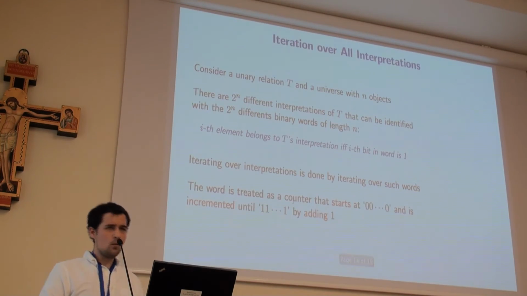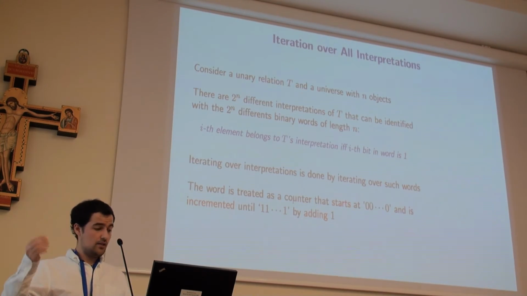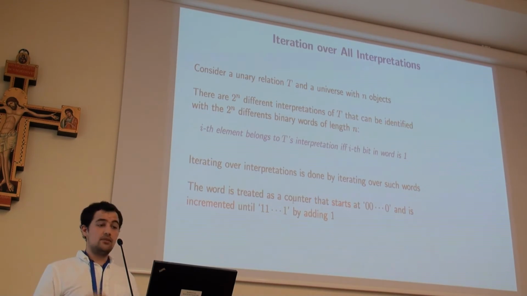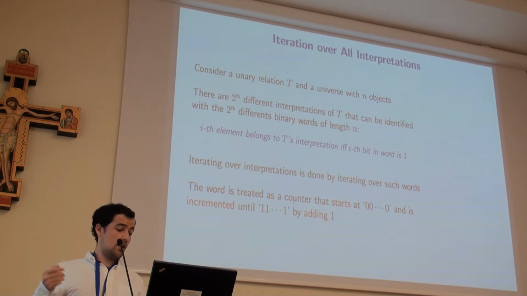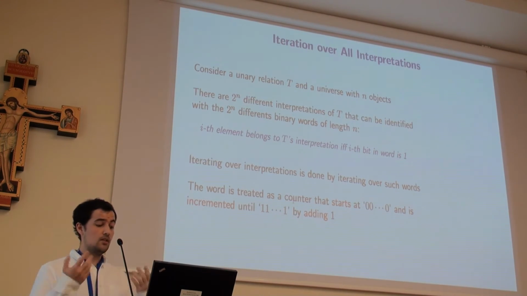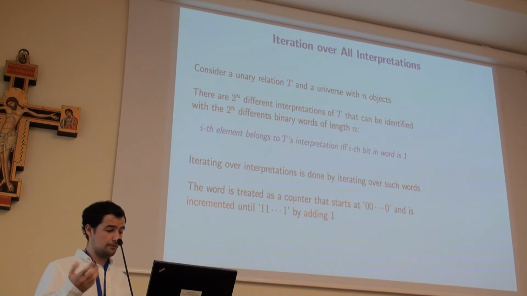Well, what's the idea behind the iteration over all the interpretations? Well, let's consider a unary relation T over a universe of n objects. There are 2 to the power n different interpretations of T that can be identified with 2^n different words, and we say that the i-th element belongs to the T interpretation if and only if the i-th bit in the word is 1.